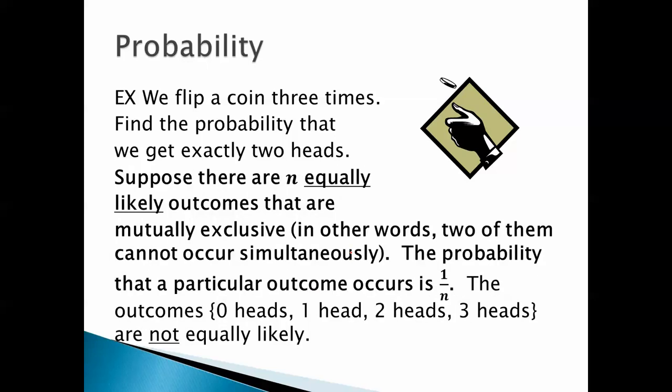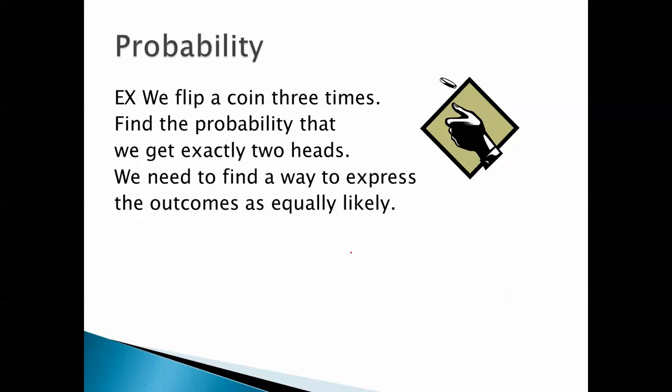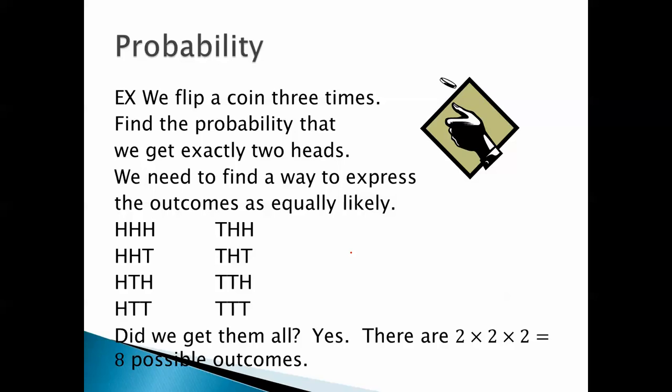Well, what we need to recognize is that we need equally likely outcomes. The outcomes 0 heads, 1 head, 2 heads, 3 heads are not equally likely. Somehow we need to break up the outcomes into equally likely outcomes. Here's the way to do it. We need to find a way to express the outcomes as equally likely. On the first try, you can get a head or a tail. Second try, you can get a head or a tail. Third try, you can get a head or a tail.